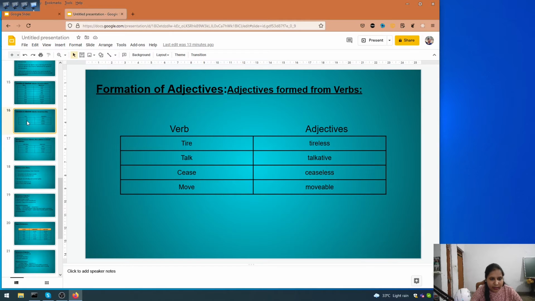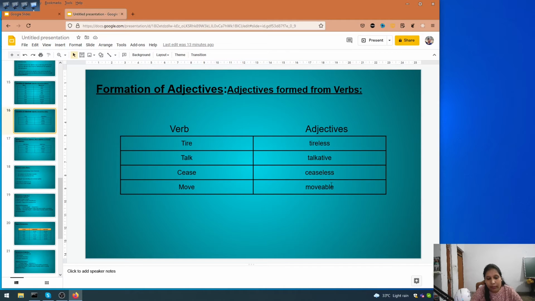And next is formation of adjectives from verbs. Yes, we get adjectives from verbs as well. So what are the verbs here? Tire, tireless, talk, talkative, cease, ceaseless, move, movable.